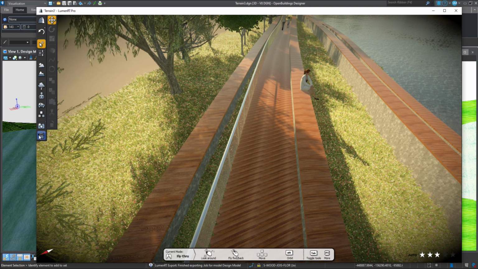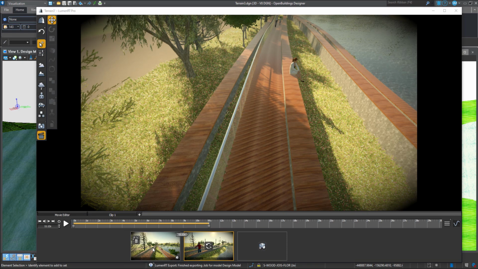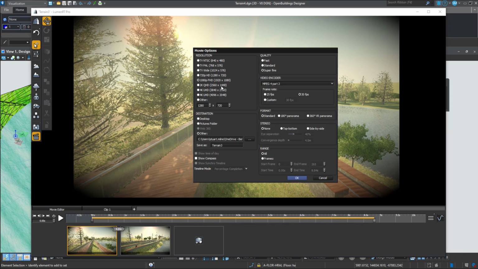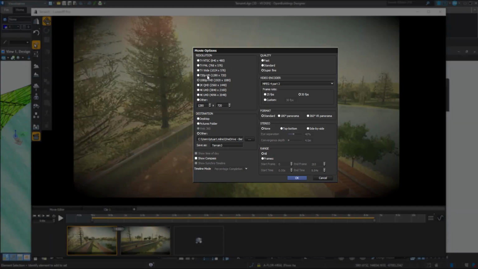Okay, so let's have a look at our animation settings again. From within the animation settings, let's choose this button here and export clip. And what you'll find is this dialog box.